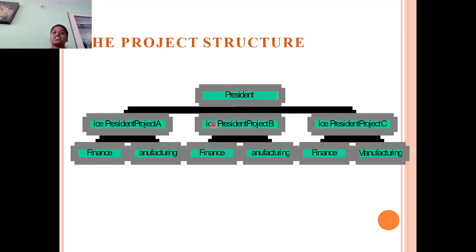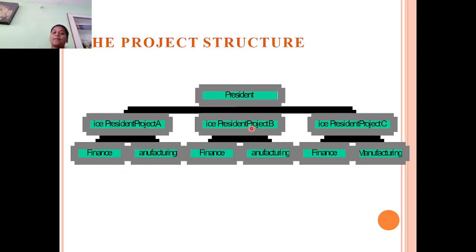Next, project structure. Under the president, separately he will have project A, B and C, and each will have finance and manufacturing separately, with a vice president looking over finance and manufacturing. So for one project you will have one vice president, who takes over finance, marketing and manufacturing.